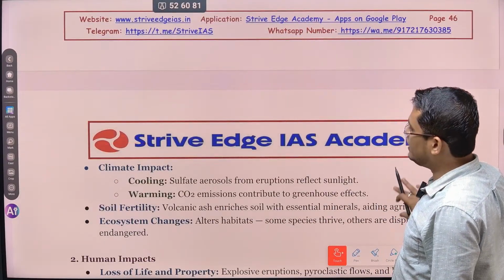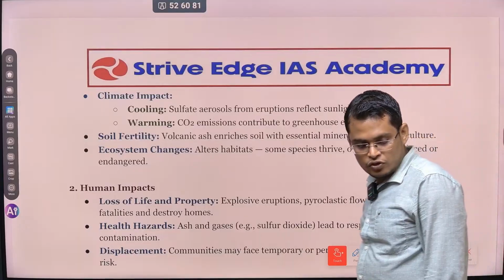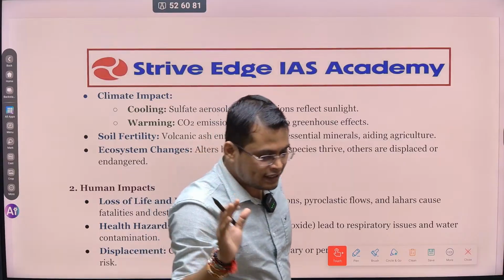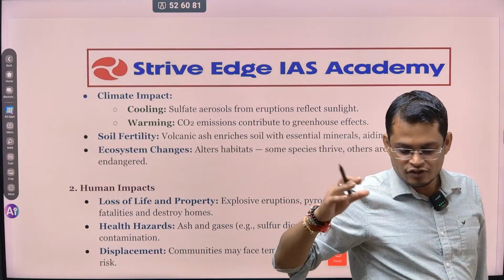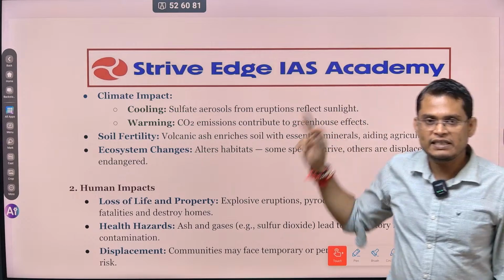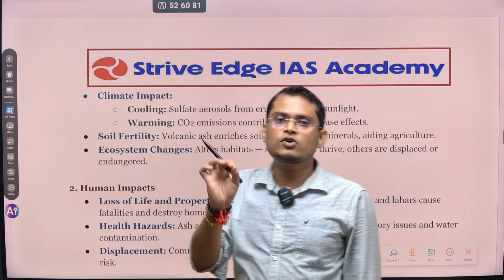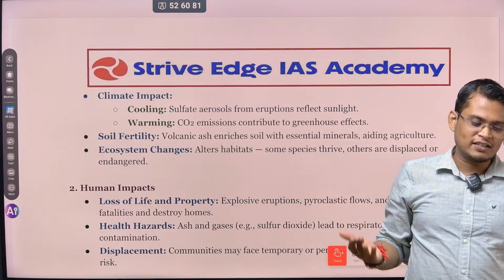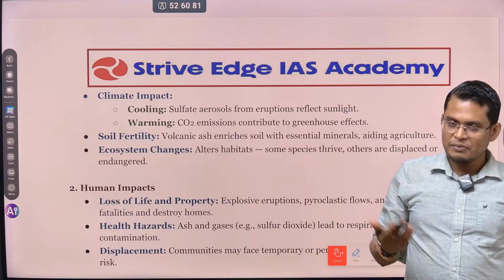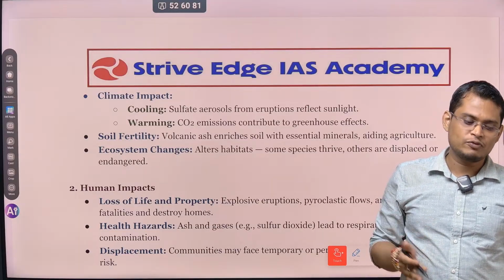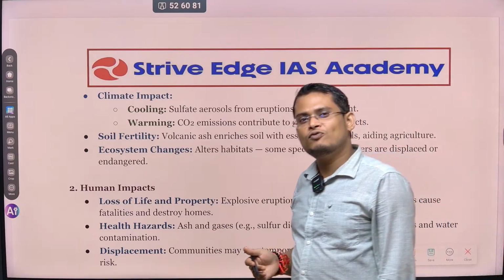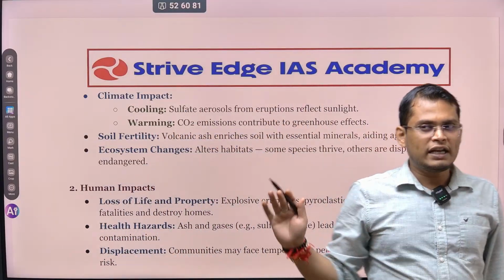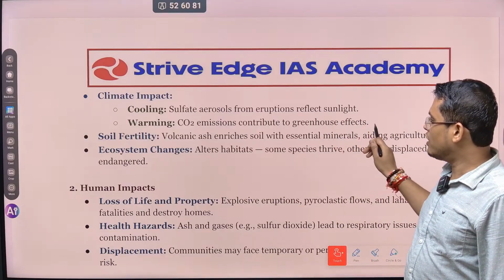So climate impact. देखो, whenever there is a volcanic eruption, a lot of sulfur material can erupt into the atmosphere, and sulfur has a cooling effect. If any sunlight is falling on the surface, it can reflect back. So it is seen that after a big volcanic eruption there is a cooling effect on the atmosphere and environment. जब कोई volcanic eruption होती है उसके बाद cooling effect आ जाती है. So it is seen that after repeated big volcanic activity, earth became cooler, and on the other hand it can also warm the atmosphere. If volcanic activity led to the eruption of a lot of greenhouse gas, the temperature of earth can increase, and that is what led to the warming effect also.